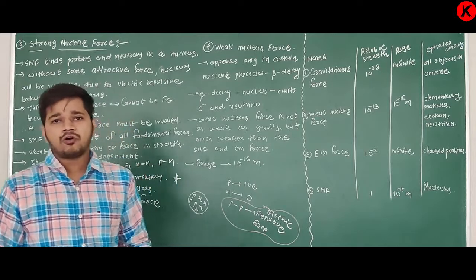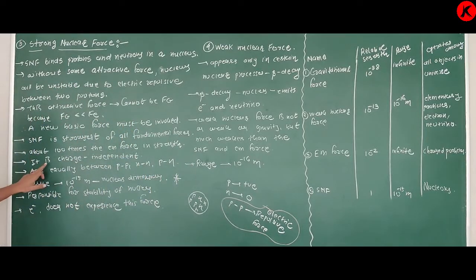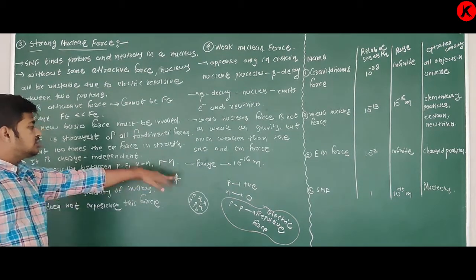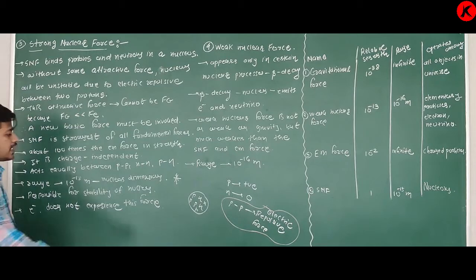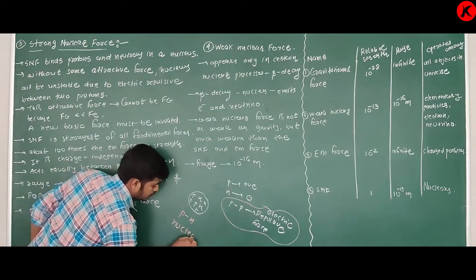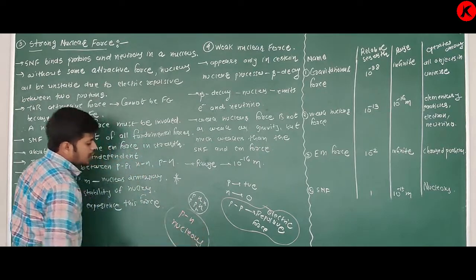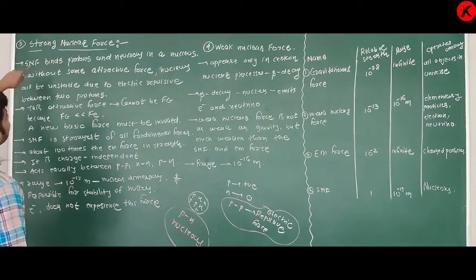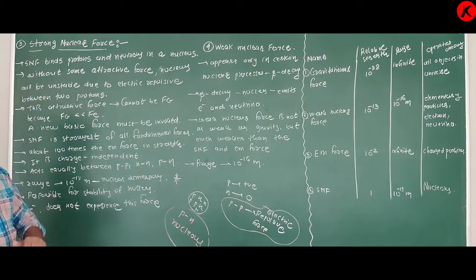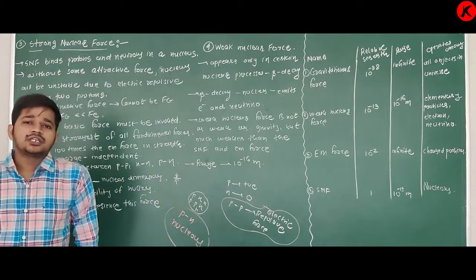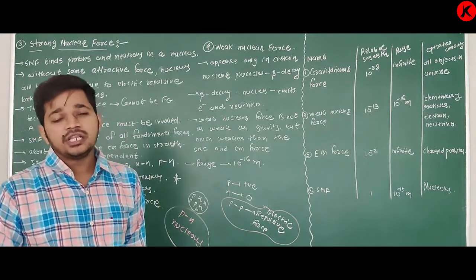So obviously it is charge independent, because it acts equally between them. That's why proton and neutron are called nucleons. Remember this point. About this strong nuclear force we will study in 12th, chapter number 13, the chapter itself is Nucleus.